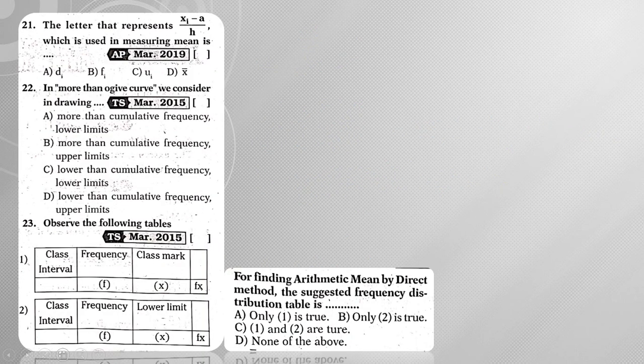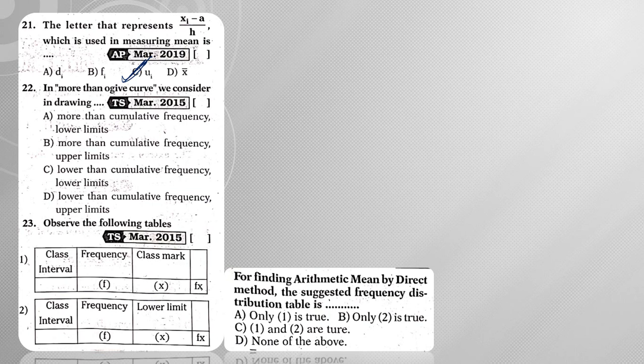Next, question number 21. The letter that represents xi minus a by h, which is used in measuring the mean, is. So this is nothing but xi minus a by h, which is the step deviation, which is nothing but ui.